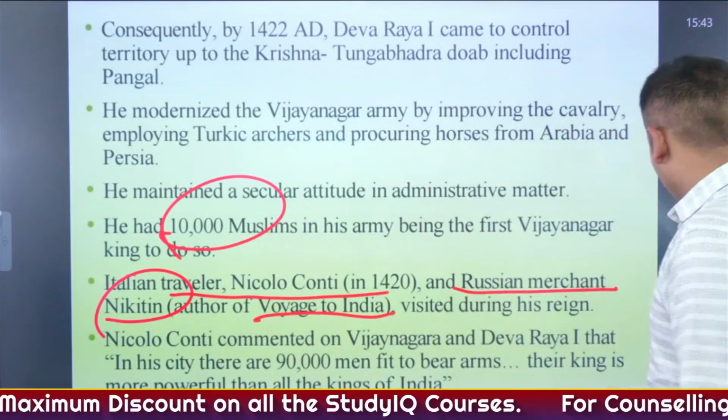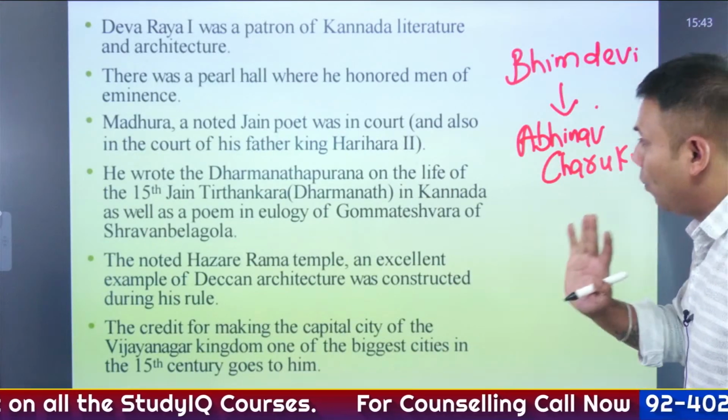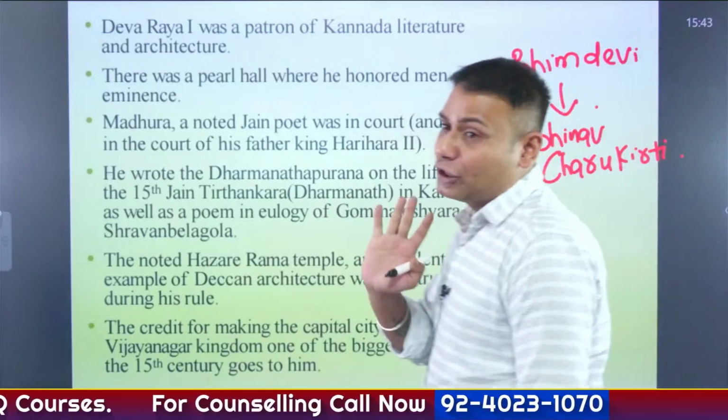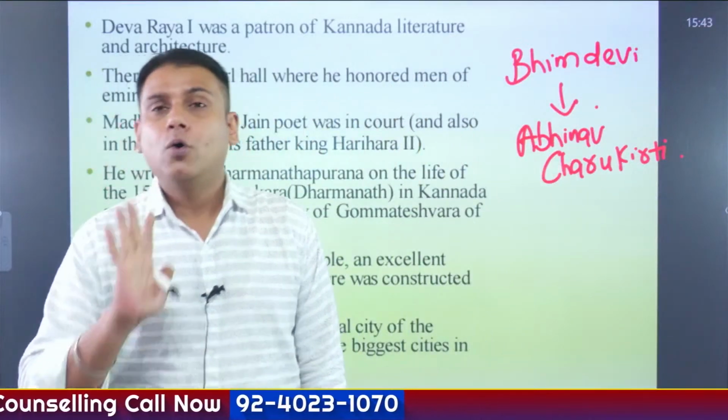Apart from this, what all we need to remember about Deva Raya I, because there are many things associated with Deva Raya I.